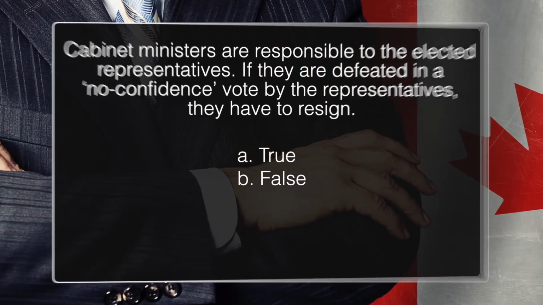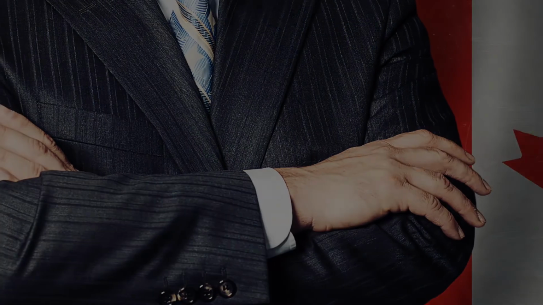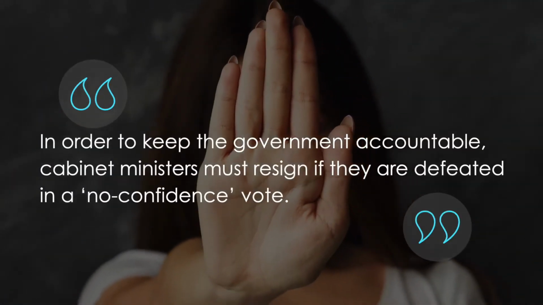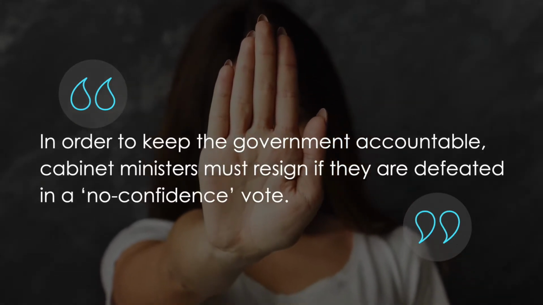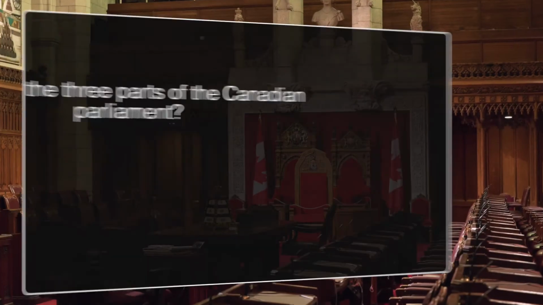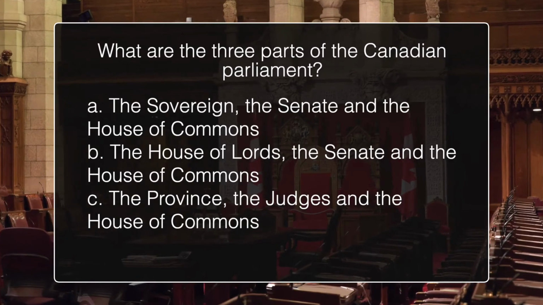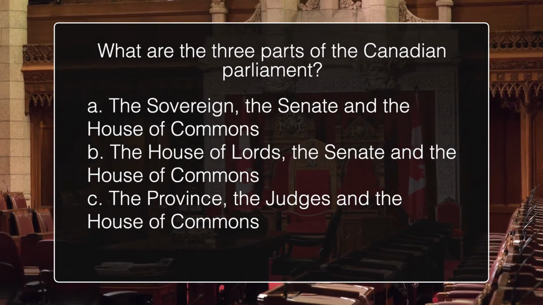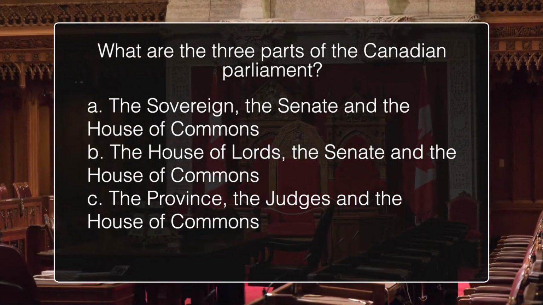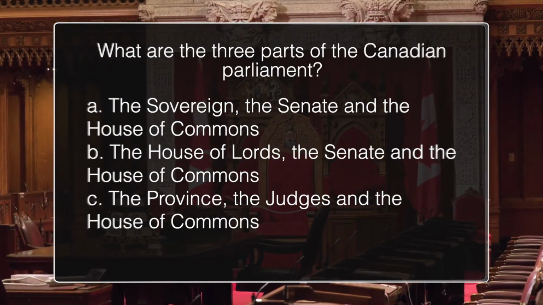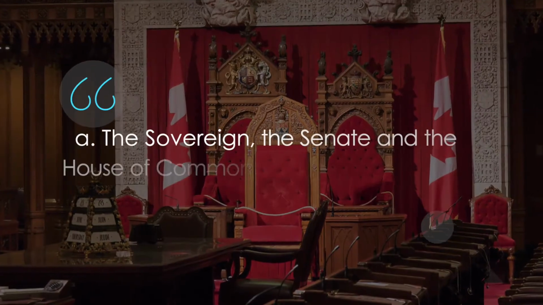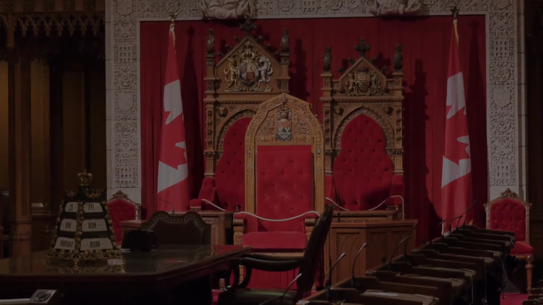True or false? The answer is true. In order to keep the government accountable, cabinet ministers must resign if they are defeated in a no-confidence vote. What are the three parts of the Canadian Parliament? The Sovereign, the Senate, and the House of Commons. The House of Lords, the Senate, and the House of Commons. The Province, the Judges, and the House of Commons. The answer is the Sovereign, the Senate, and the House of Commons.